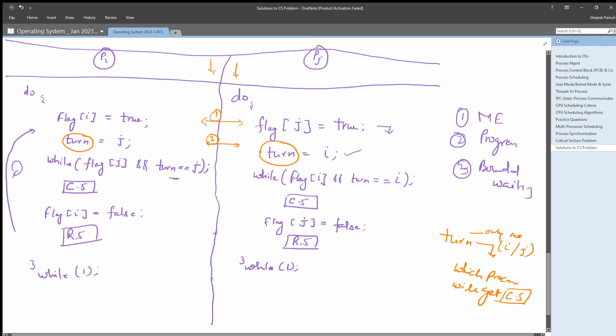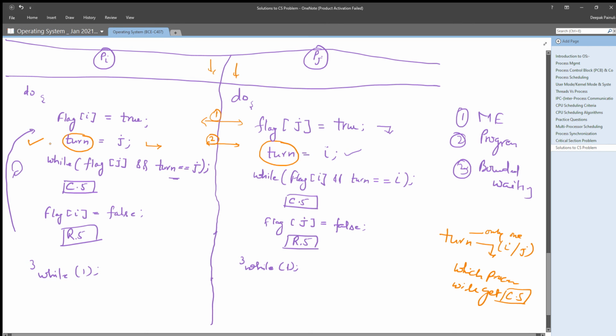Either it will set turn equals to j or turn equals to i. Whatever the case, let's say it will set turn as j. That means it accepted turn's value as j.